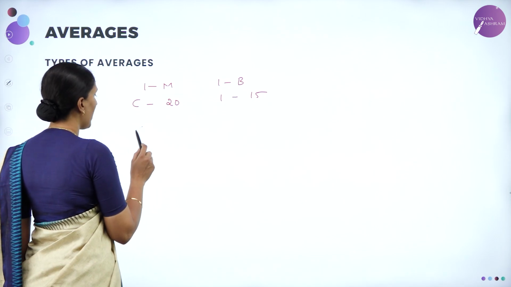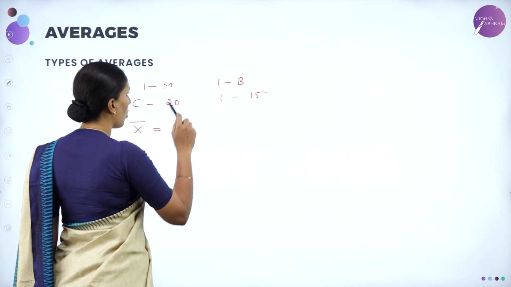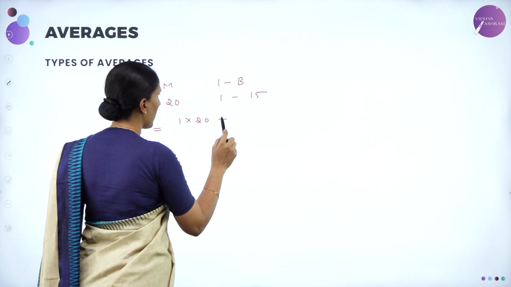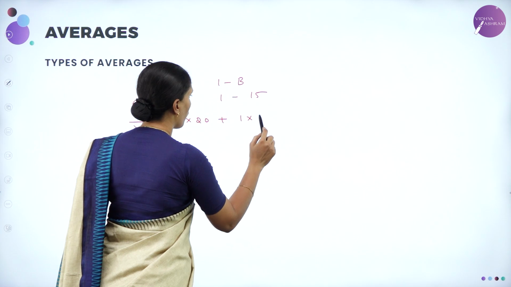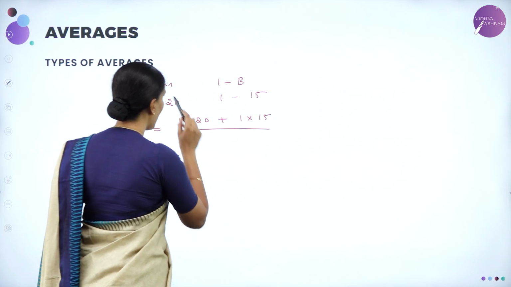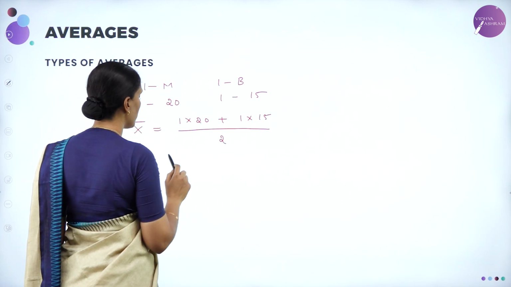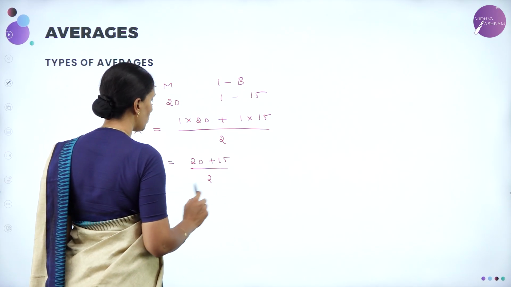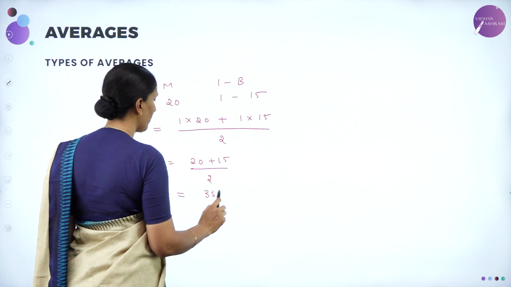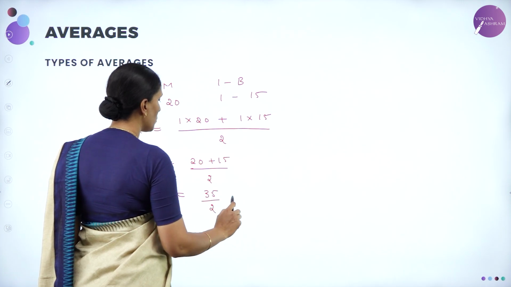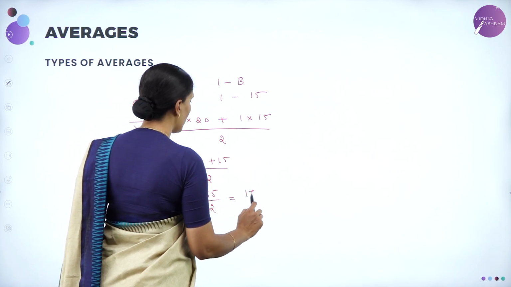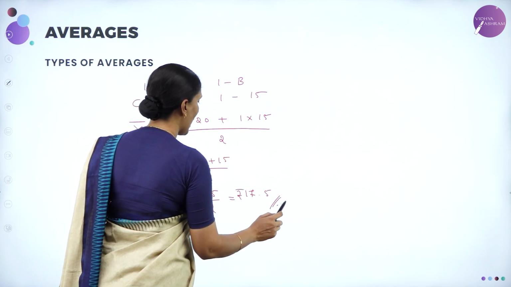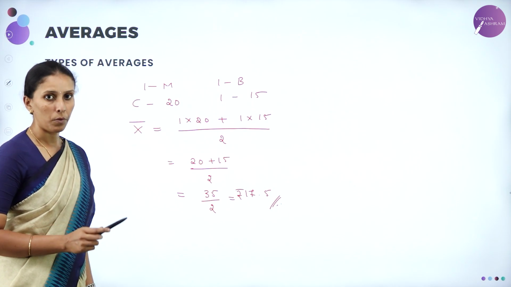It is given by the total cost of all books, 20 plus 15, divided by 2 books, which is 35 divided by 2, equal to 17.5 rupees. This is the average cost of the 2 books.